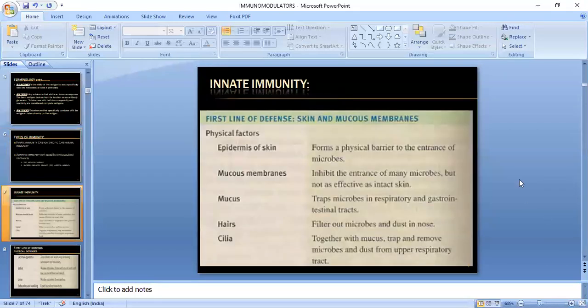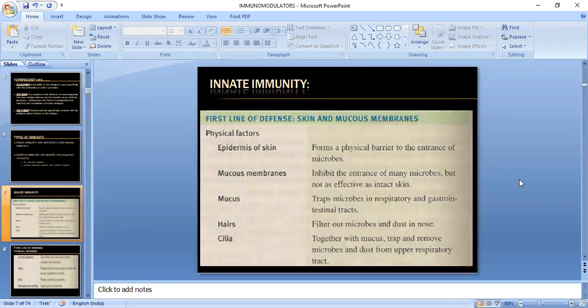Here you can see the first few examples of how physical barriers provide immune protection against foreign particles. In innate immunity, the first line of defense is the skin and mucous membrane. These are some of the physical factors, like the epidermis of skin.